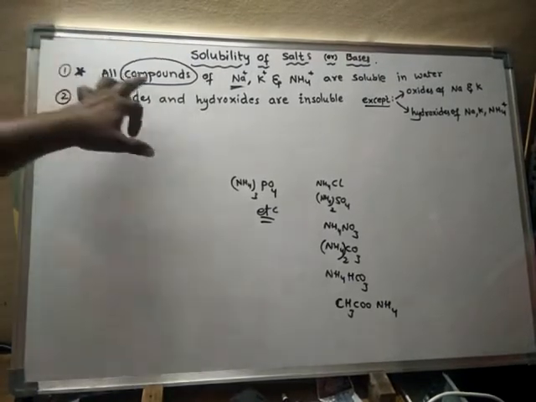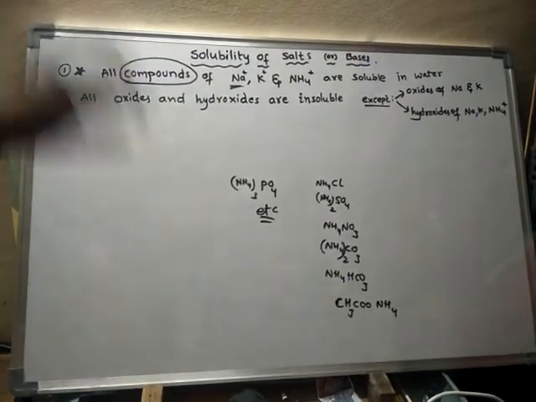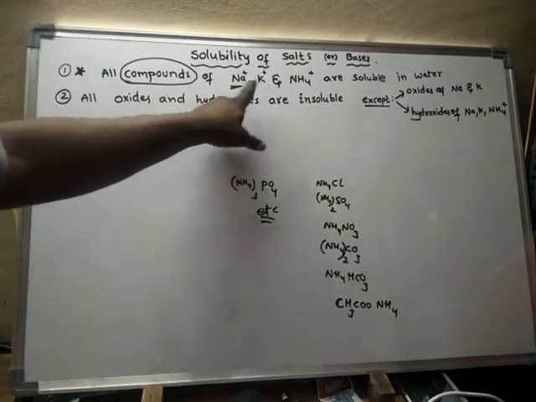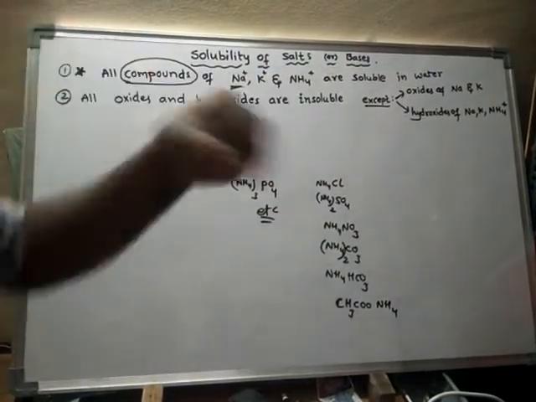This is the most important thing: all the compounds of sodium, potassium or ammonium are soluble in water.